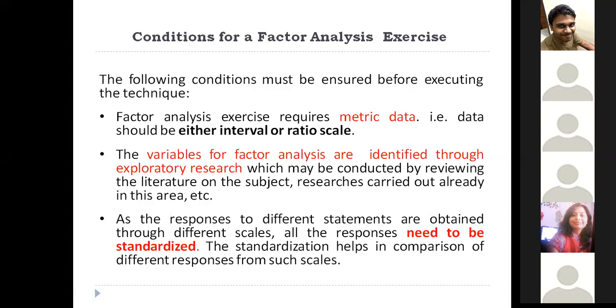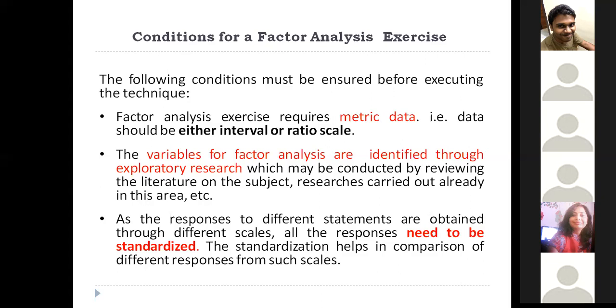get into factor analysis. You can't just load your data and say I'm going to perform a factor analysis right now. No, it is not really possible. There are a few criteria. The first one is that there should be metric data. I mean, your data should be of either interval or ratio scale, a numeric, continuous data. If you have categorical data, it is really not possible to do a factor analysis.